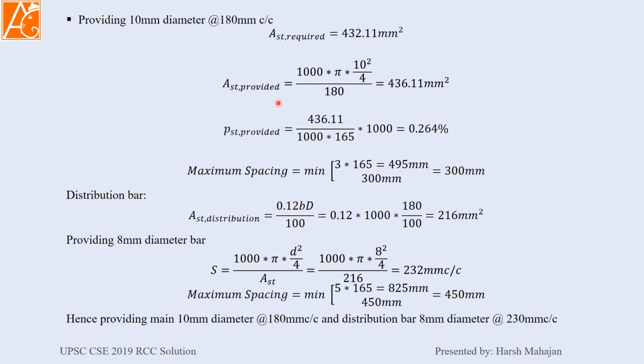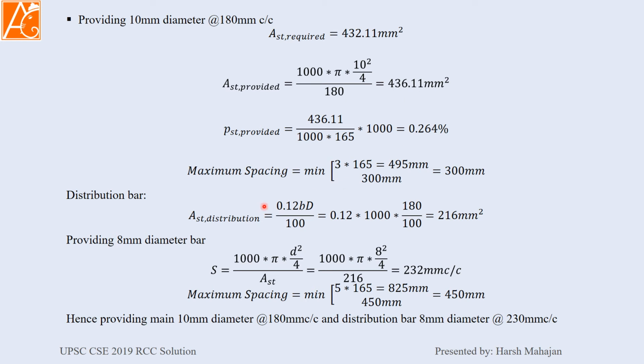What we are providing is 1000 into area of one bar divided by the spacing that we have provided, which is close to 436.11 mm square. Percentage of steel provided is area of steel provided divided by cross section. We have considered the width 1000 into depth 165. 0.264% is our percentage reinforcement provided.